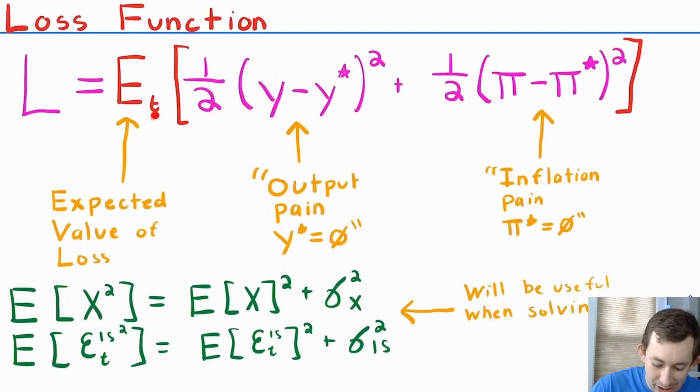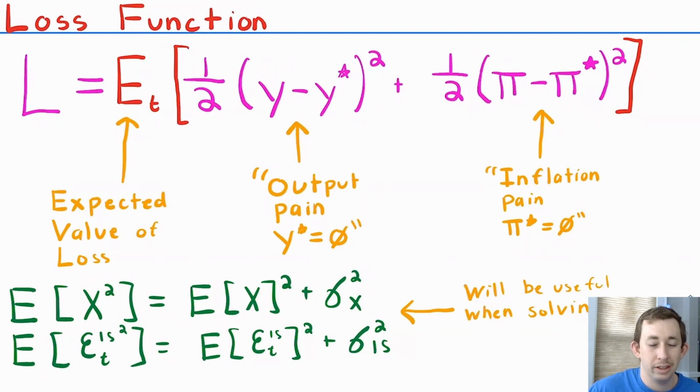So we're going to have the expected value of the loss, or E_t, of our normal loss function, where again our y star is 0 and our pi star is 0. Now because we're dealing with expectations, we're going to need a couple of expectation tricks to help us solve this problem. For context, we have this rule which says that E of x squared is equal to the expected value of x, quantity squared, plus the variance of that value x.